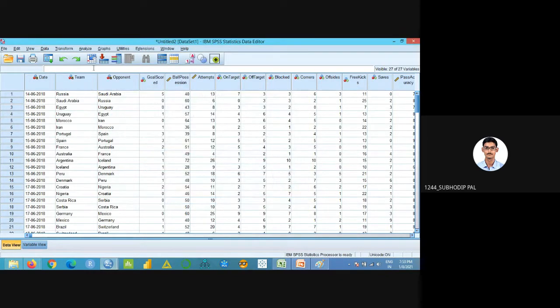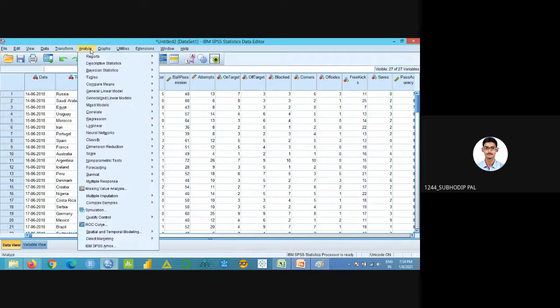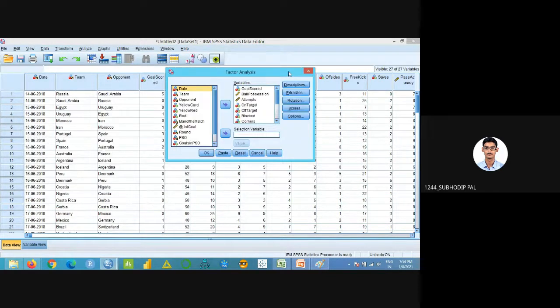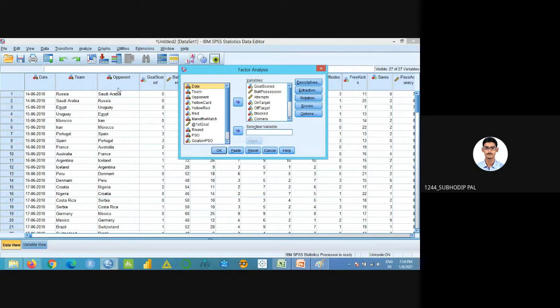Okay. Next is analyze. Then for factor analysis, go to dimension reduction, then factor. Then click on factor. All the variables you have here will be showing. What variables do you want to consider for factor analysis? Select them and press this button, and they will come here.